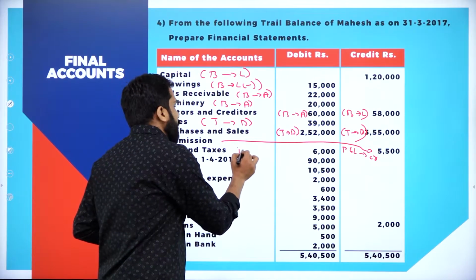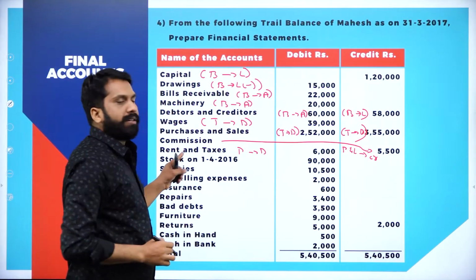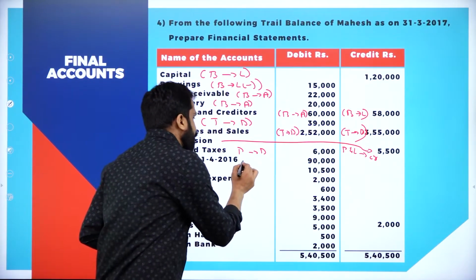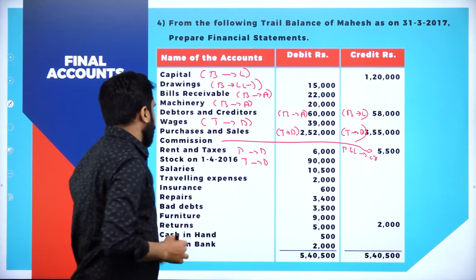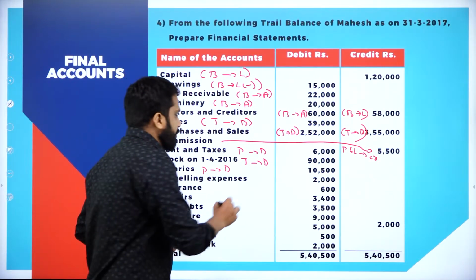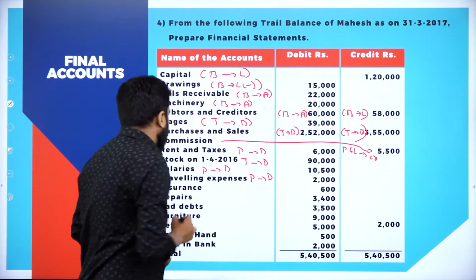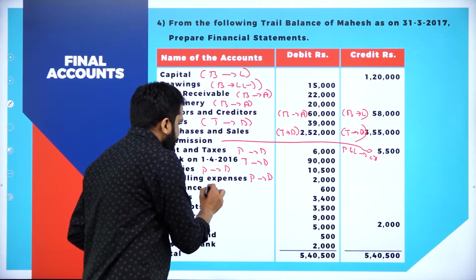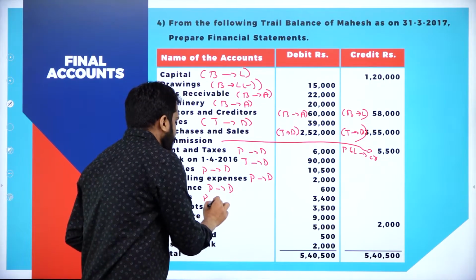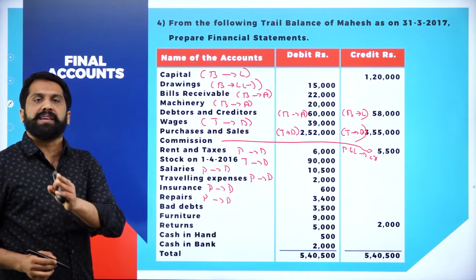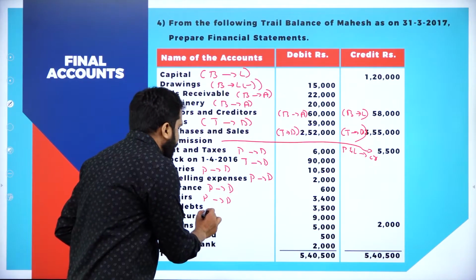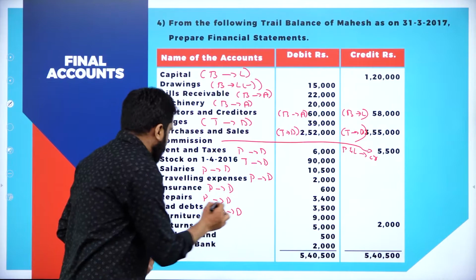Now, rent and taxes, which are the expenses. P&L debit. Stock. If it is in the statement, means what? Opening stock. Opening stock always what? Trading account debit. Salaries, P&L debit. Traveling expenses, P&L debit. Insurance, P&L debit. Repairs, same thing, P&L debit. All the expenses are P&L debit except what? Direct expenses. Next, bad debts, P&L debit.